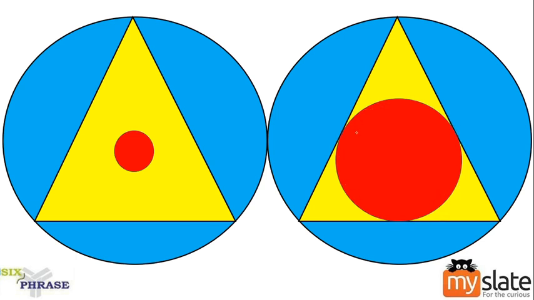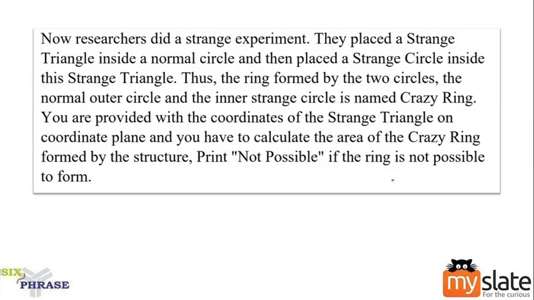This is the problem statement. We have a normal circle, we have a strange triangle, and we have a strange circle. This red colored part is a strange circle. Alright. Why do we need all this? Look at it.